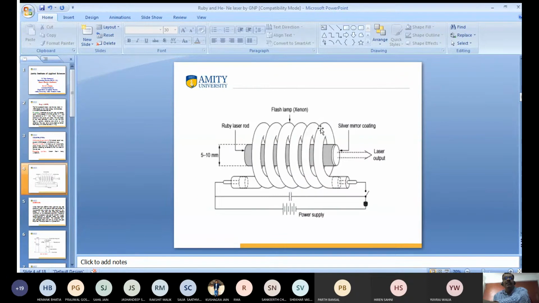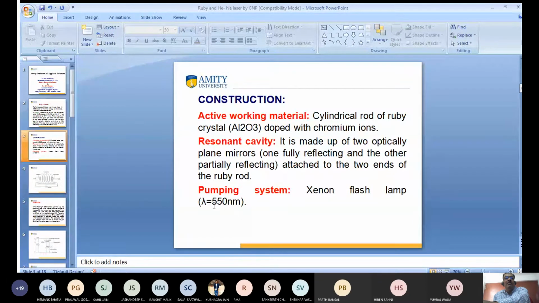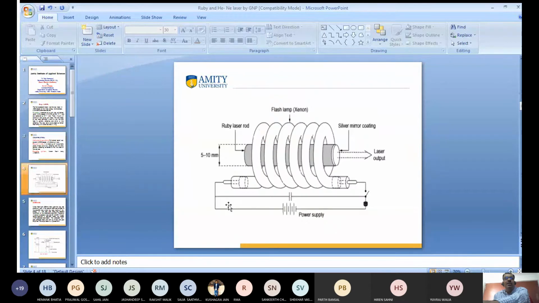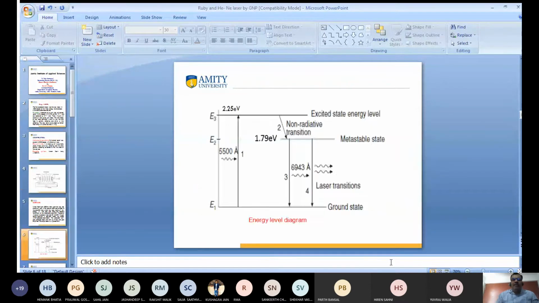Have you seen the figure? This is the xenon flash lamp. With the help of the xenon flash lamp, light is emitted. What is the light emitted? The value is 550 nanometer, which means 5,500 angstrom. So you know this is the energy. What is going to happen? These are the chromium ions here in the ground state. All the chromium ions are in the ground state.